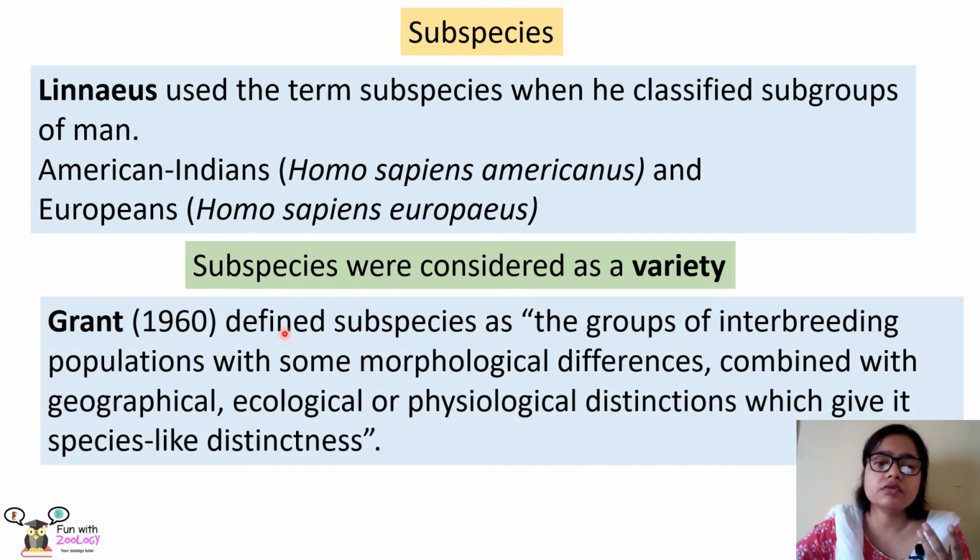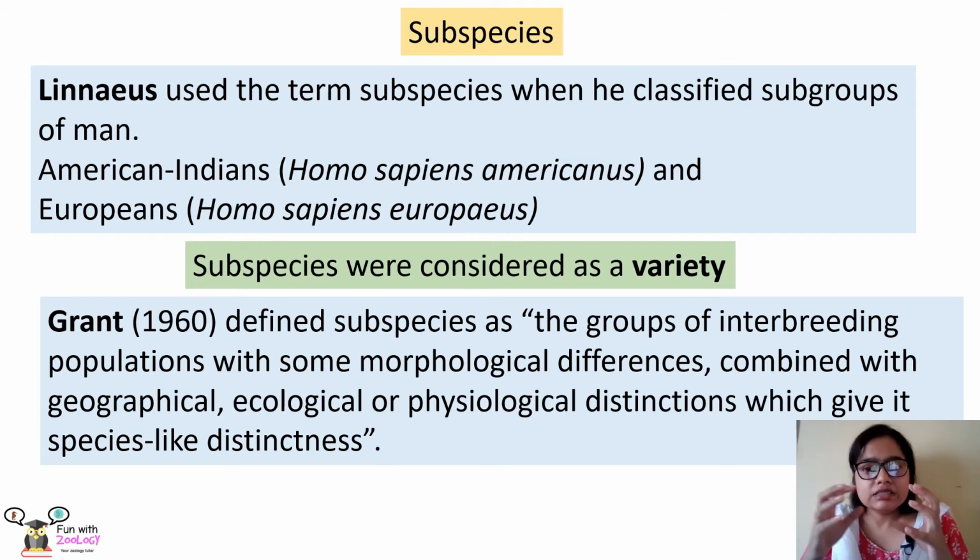Now, Grant gave the definition of subspecies in 1960. According to Grant, subspecies are the groups of interbreeding populations with some morphological differences combined with the geographical, ecological, or physiological distinctions which give it species-like distinctness.